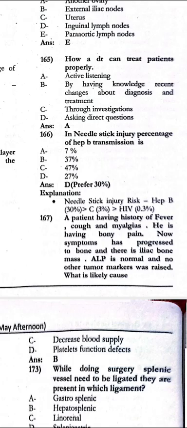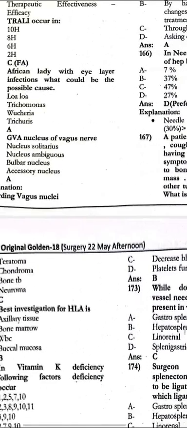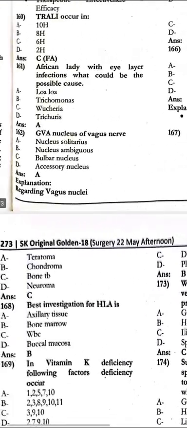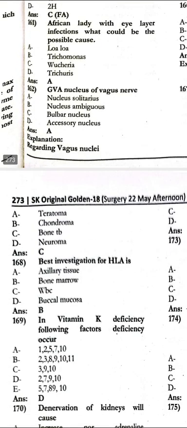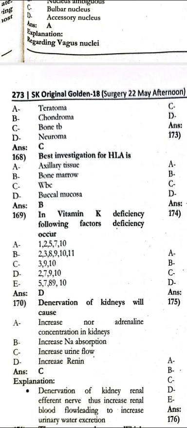Next, the patient having a history of fever, cough, myalgia is now having bone pain. The symptoms have progressed to bone and there is an iliac bone mass. ALP is normal and the other tumor markers were raised. What is the likely cause? That would be bone TB. The best investigation would be bone marrow biopsy. In vitamin K deficiency, the following factors deficiency could occur: 7, 9, 10.